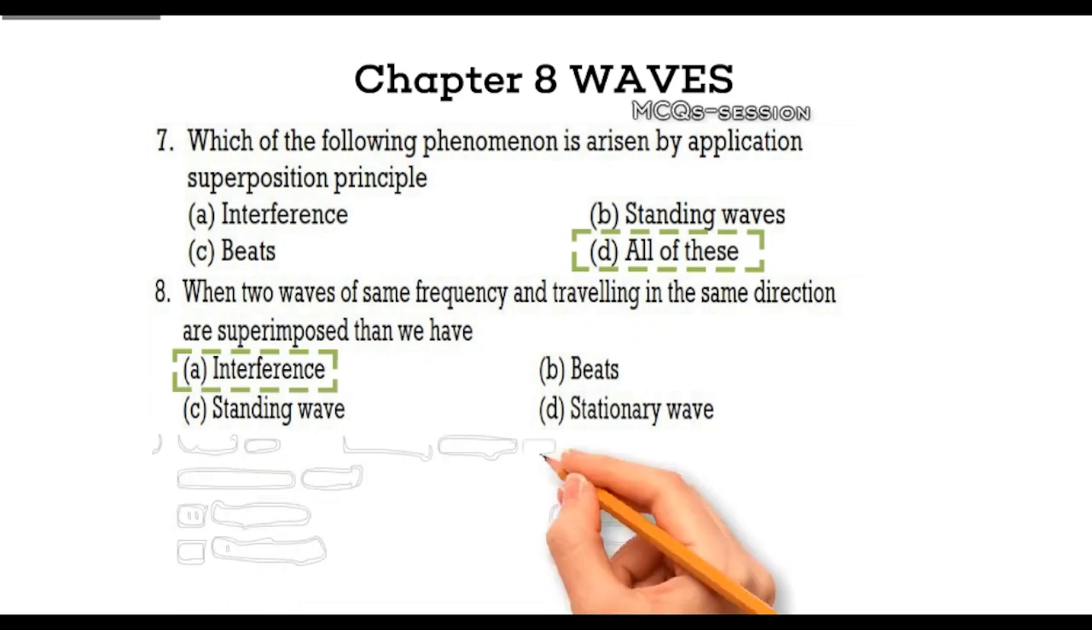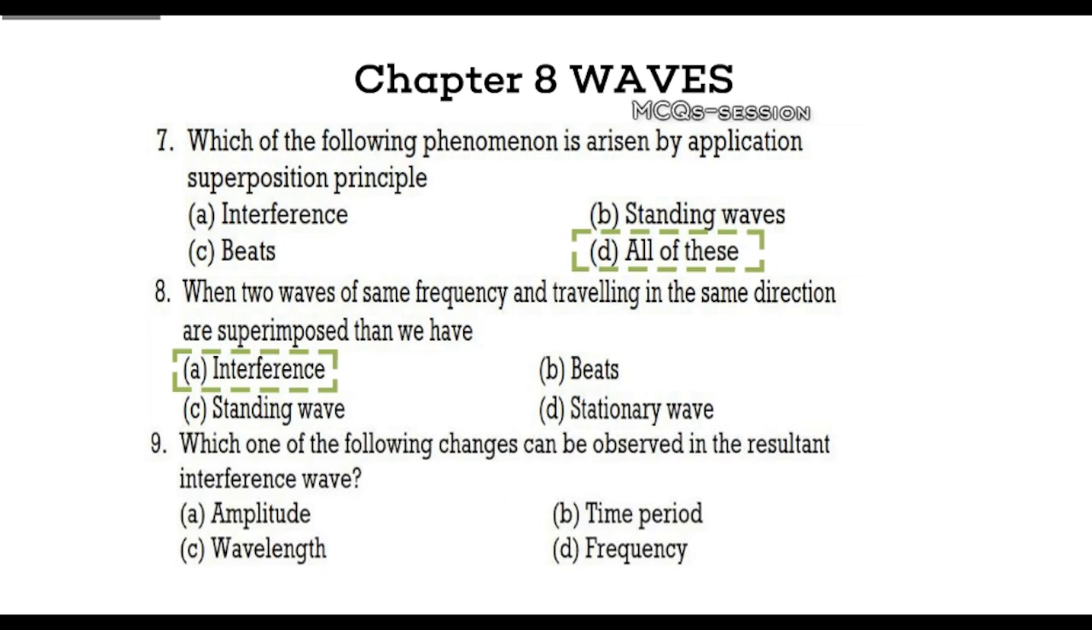Question 9. What change can be observed in the resultant interference wave? Your options are A. Amplitude, B. Time period, C. Wavelength, D. Frequency. Pause here and make your guess. Explanation. The correct answer is amplitude. Interference changes the amplitude of the resultant wave, either increasing it or decreasing it based on constructive or destructive interference.